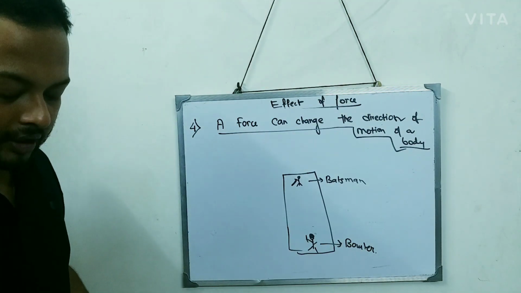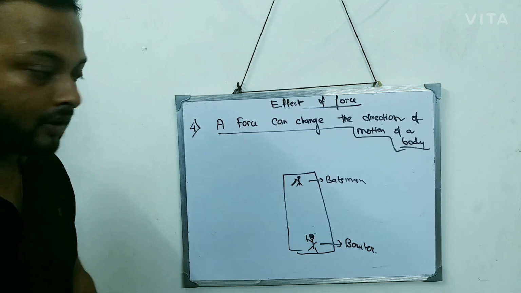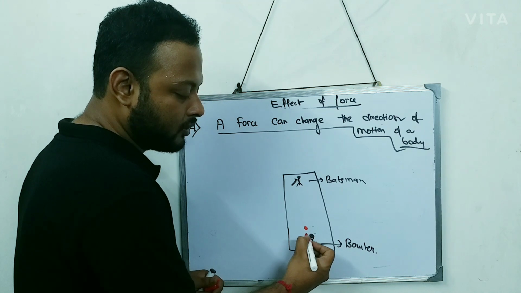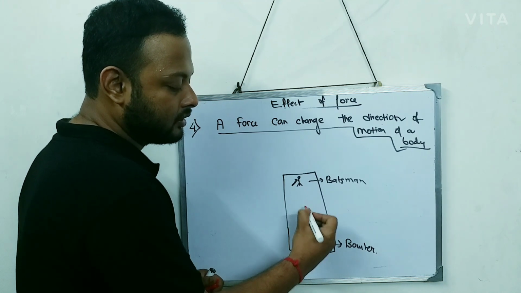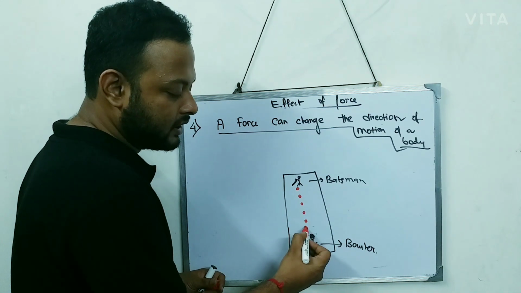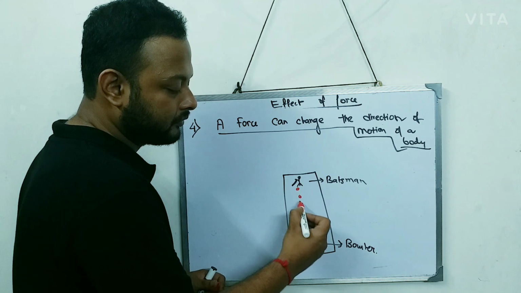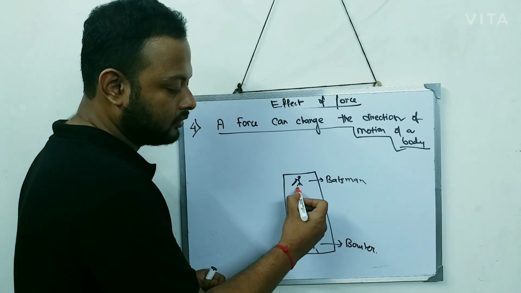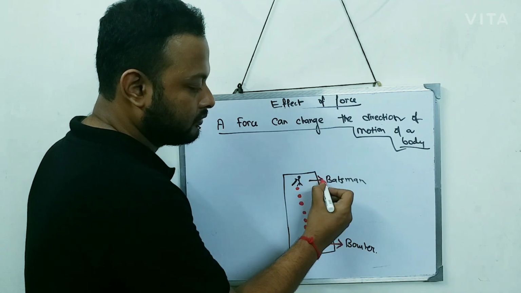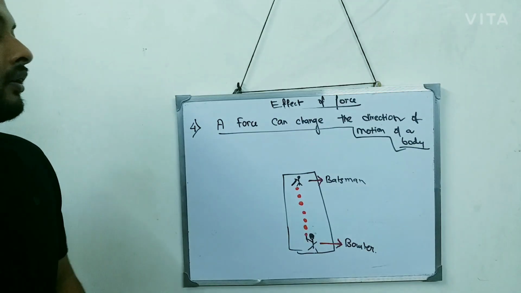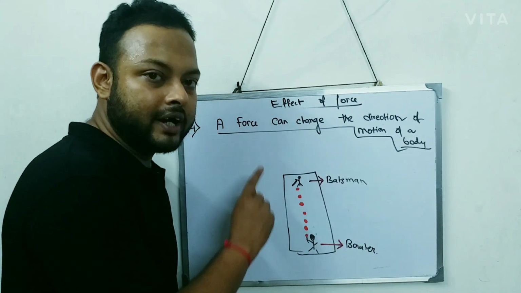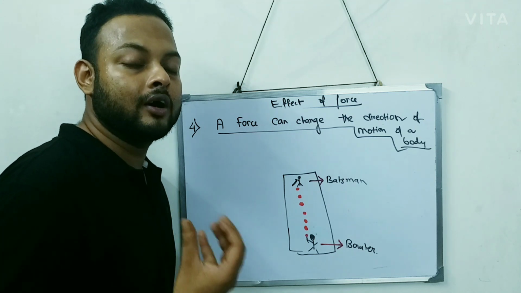The bowler will throw the ball. So the ball goes from his hand in this direction towards the batsman. This red part is the ball. Now, once the ball goes straight to the batsman, what is the work of the batsman?